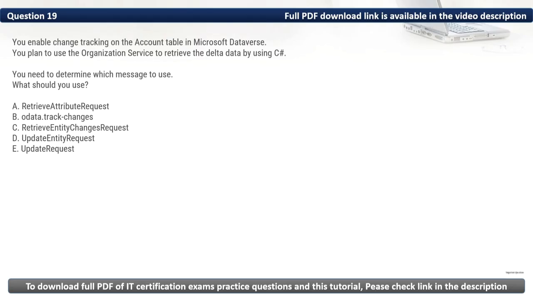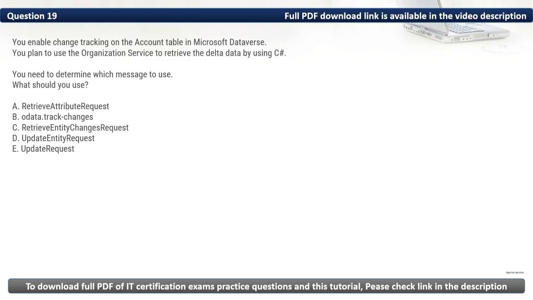Firstly, let's eliminate the incorrect options. We have A, RetrieveAttributeRequest. It retrieves metadata about attributes in an entity but does not fetch delta changes. Then we have C, RetrieveEntityChangesRequest. This message is valid for the organization service, but not for OData-based APIs. Since the question specifies OData.track changes, this option is not applicable here.